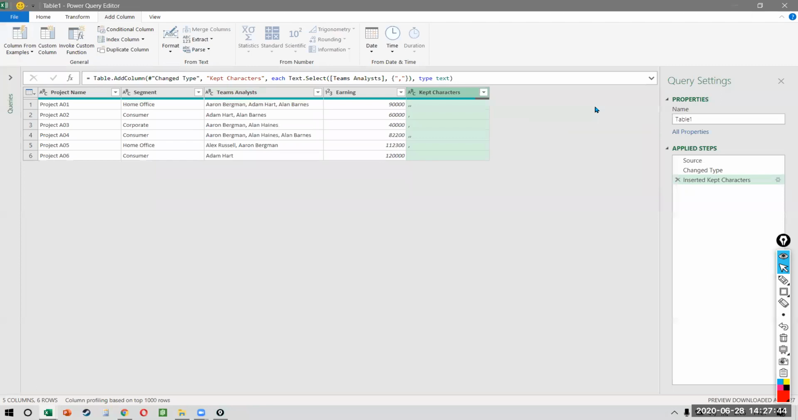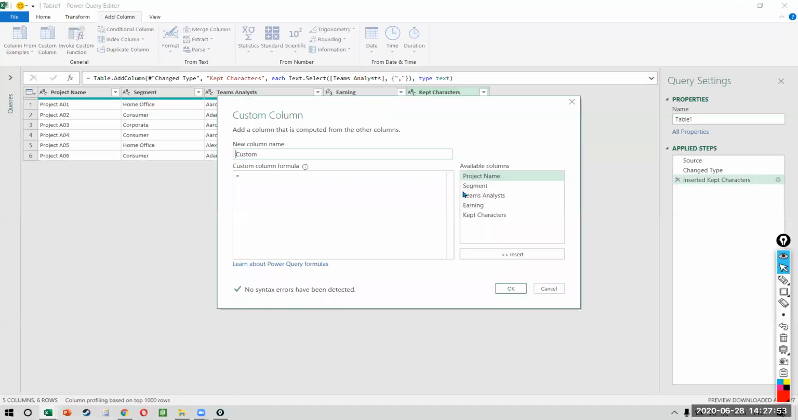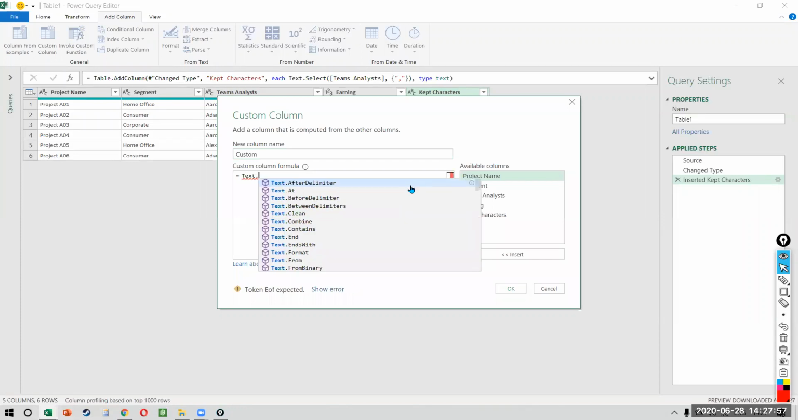So now we know these are the number of commas. But what do I do with it? I want to find the length of these commas. So we will create a new column, add column, custom column. And in this, I want to find the length. Now the length in Excel is LEN, but here it will be Text.Length.